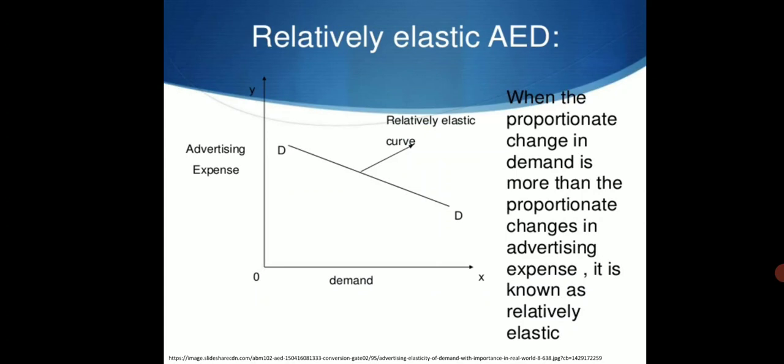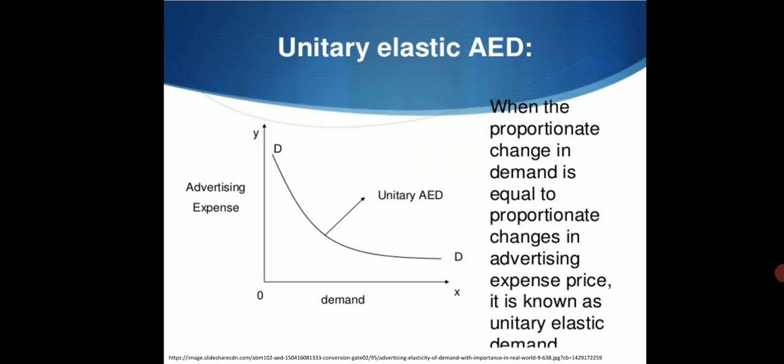Relatively elastic advertising elasticity of demand. When the proportionate change in demand is more than the proportionate change in advertising expense, it is known as relatively elastic. Unitary elastic advertising elasticity of demand.